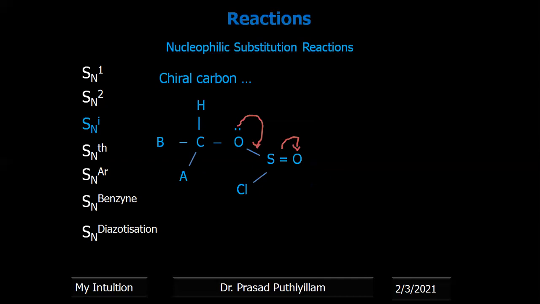That means the chiral carbon becomes positively charged, or it becomes a positive charge center. Therefore, the C-Cl bond will break and Cl will be attached to the chiral carbon, the carbon having the partial positive charge. So this type of internal rearrangement takes place to get the corresponding final product.